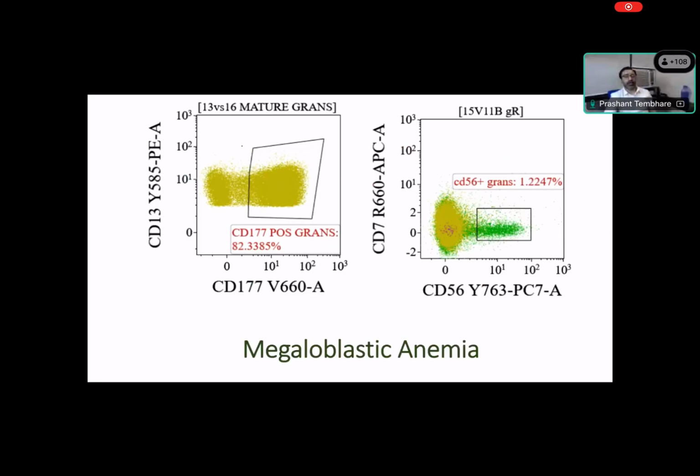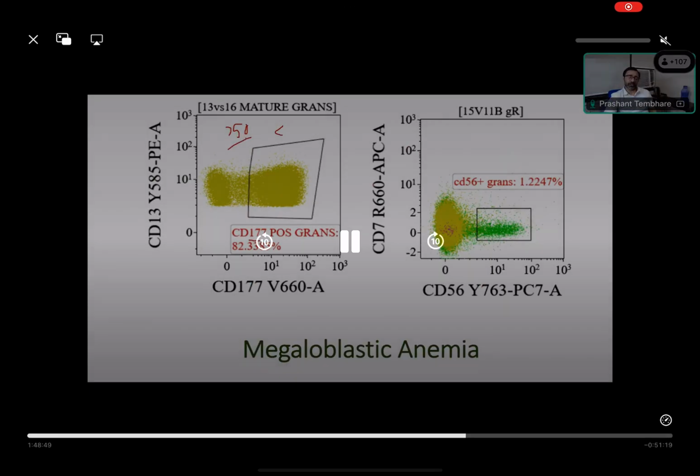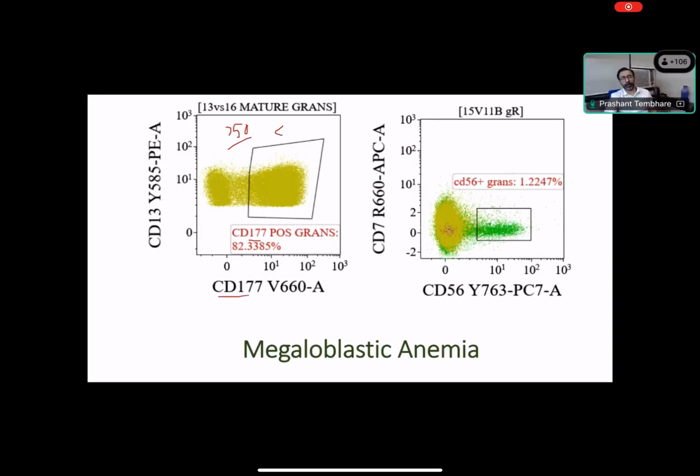Now, we have seen that normal neutrophils show more than 50% CD117 expression, right? In abnormal maturation, there is loss of this, with less than 30% of cells showing CD117. Now here 82% is there. Is it normal or abnormal? Normally it is more than 50%, right? So 82% is more than 50%, which is normal. There is no abnormal expression of CD117. In the same way, CD56 is also not abnormal. Only a very small population, 1.2% of granulocytes, shows CD56 expression, because it is an adhesion molecule. Normally more than 20% CD56 expression is considered abnormal. So here again it is not abnormal.